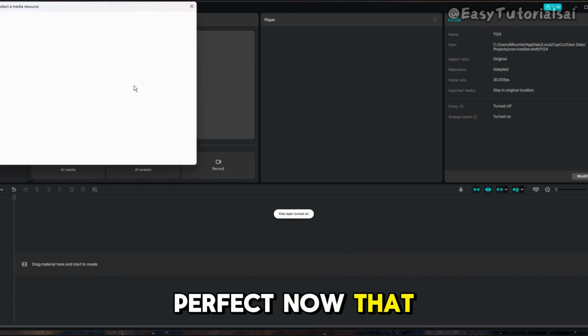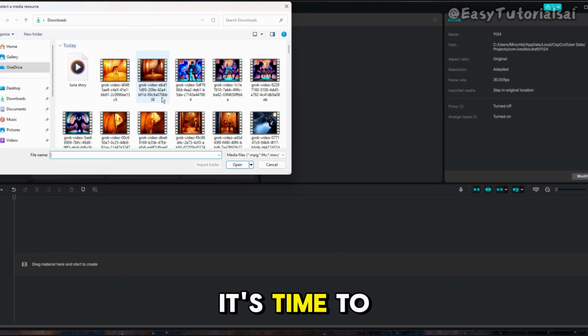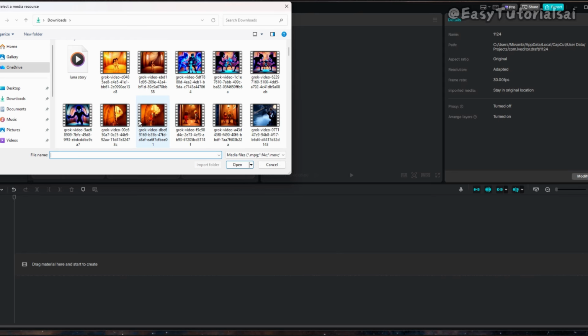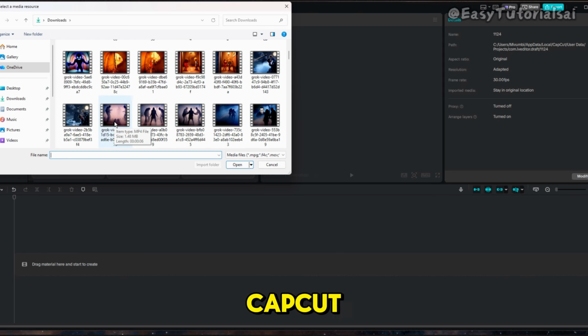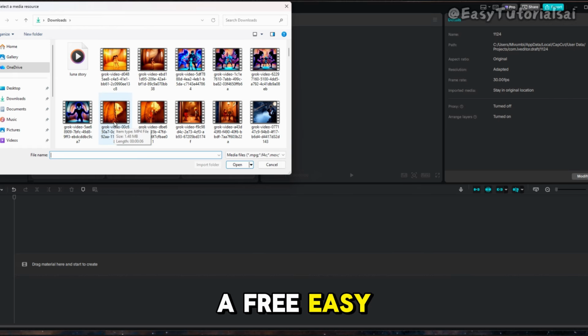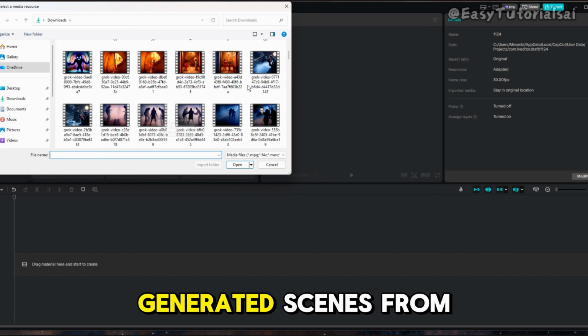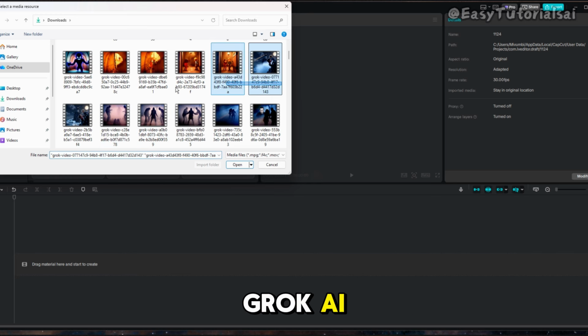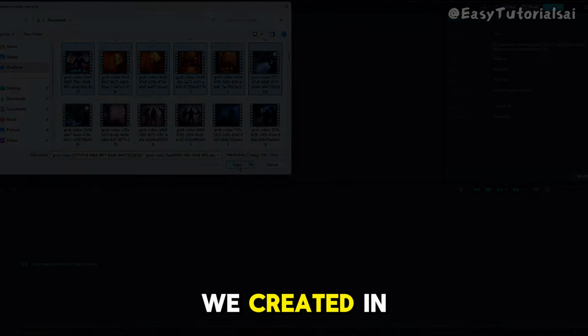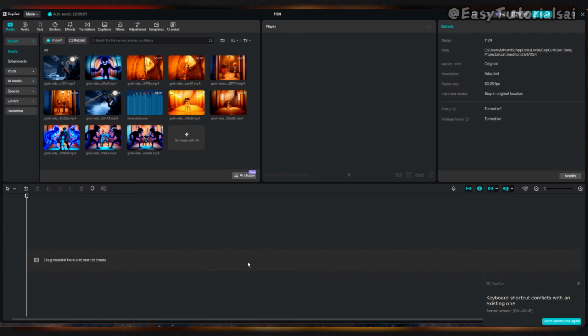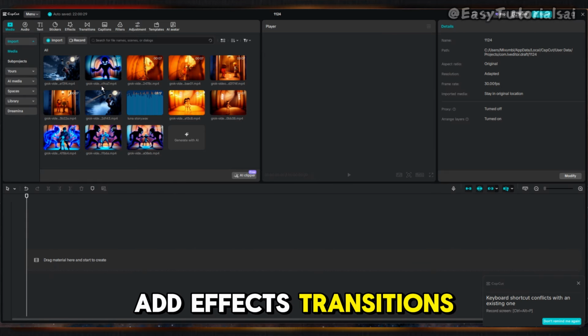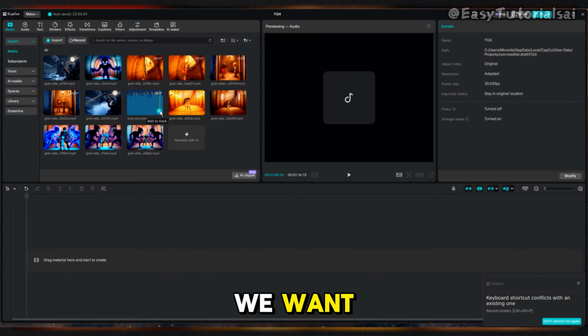Perfect! Now that we have our audio ready, it's time to put the video together. For this, we're going to use CapCut, a free, easy-to-use video editor. Here's CapCut. CapCut lets us combine our AI-generated scenes from Grok AI with the narration we created in Google Studio AI. We can also add effects, transitions, and text if we want.